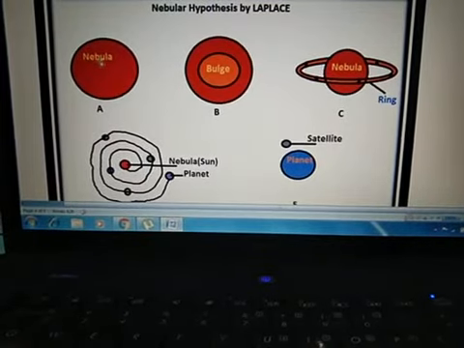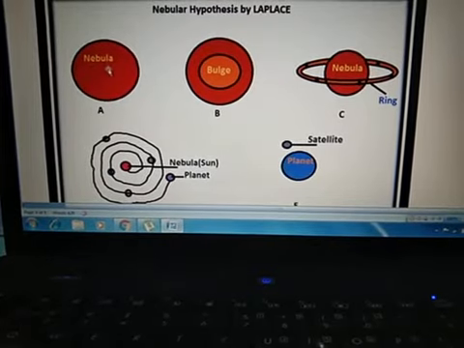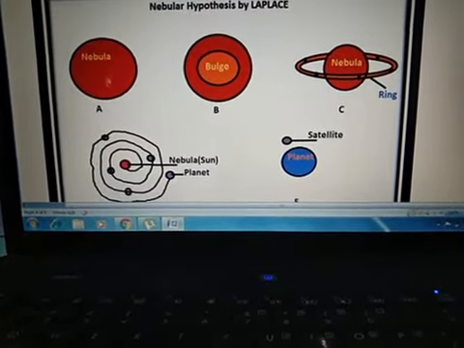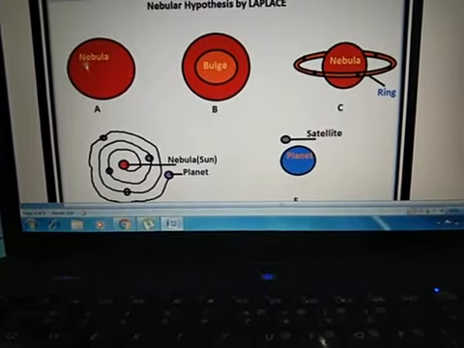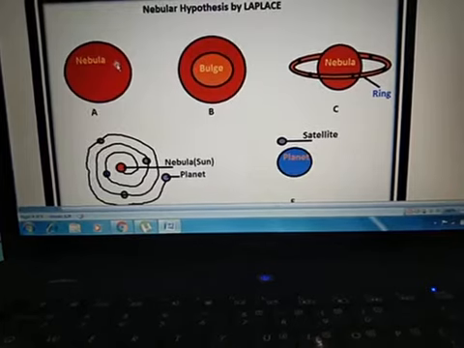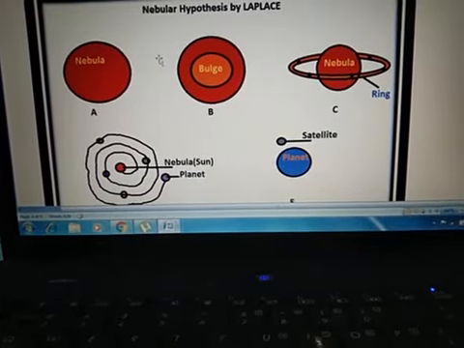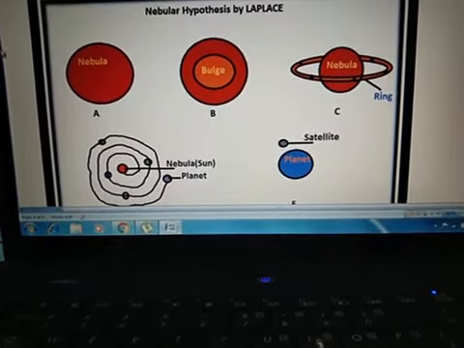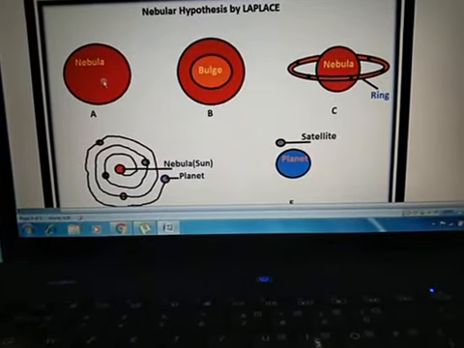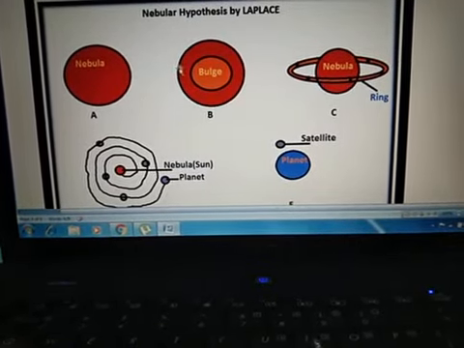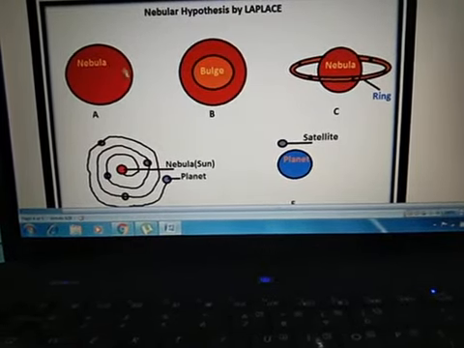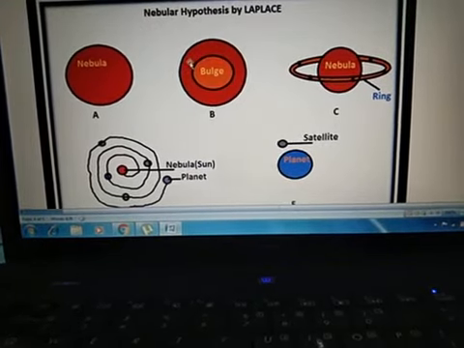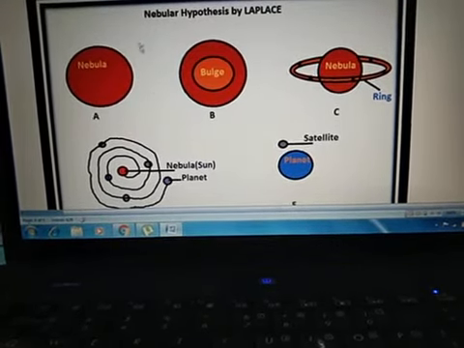Slowly, with the passage of time, it began to cool down, and as it cooled down, the size of this nebula began to shrink, meaning the volume of the nebula was decreasing. So it led to an increase in its velocity. As I explained in my previous lecture, the velocity is inversely related to the mass. If the mass shrinks, the velocity will increase. If the mass is large, the velocity of that mass will be slow.